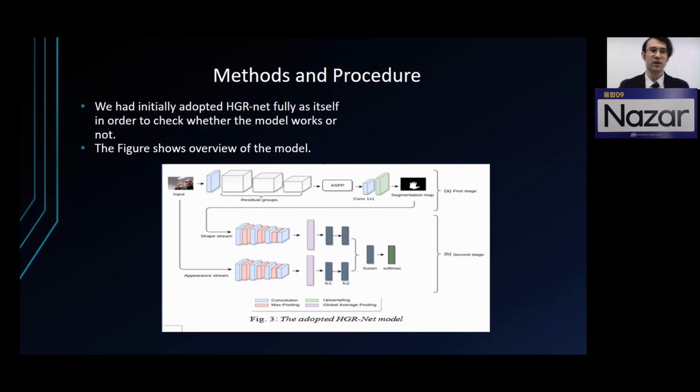Methods and procedure. We had initially adopted the HGRNet in full as itself in order to check whether the model works or not. In this figure, we have shown the picture of the model. As you can see, the model is composed of two stages. In the first stage, it does the segmentation, and the second stage does the classification. What is used for the segmentation is residual groups and ASPP, and the second stage uses CNN. How it works is that it has two streams: the first stream takes the input from the first stage, which is the segmentation map, and the second stream uses the raw RGB image.